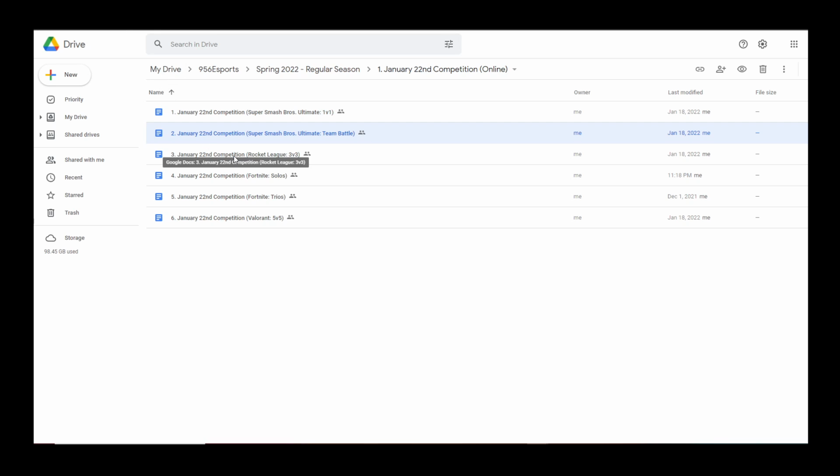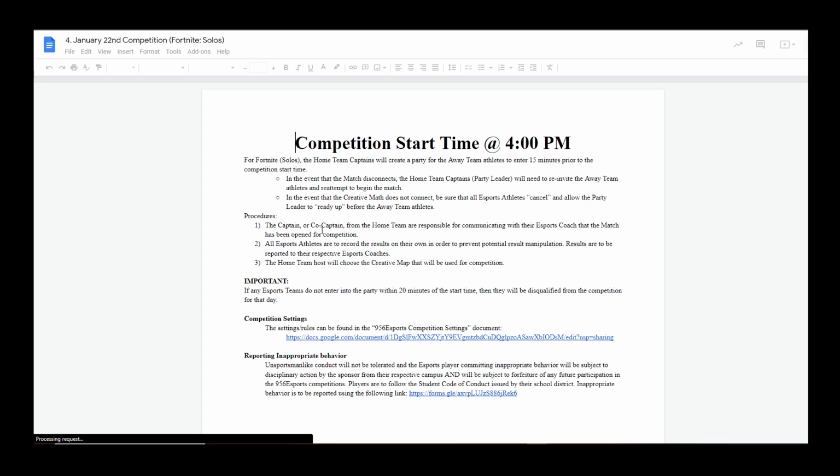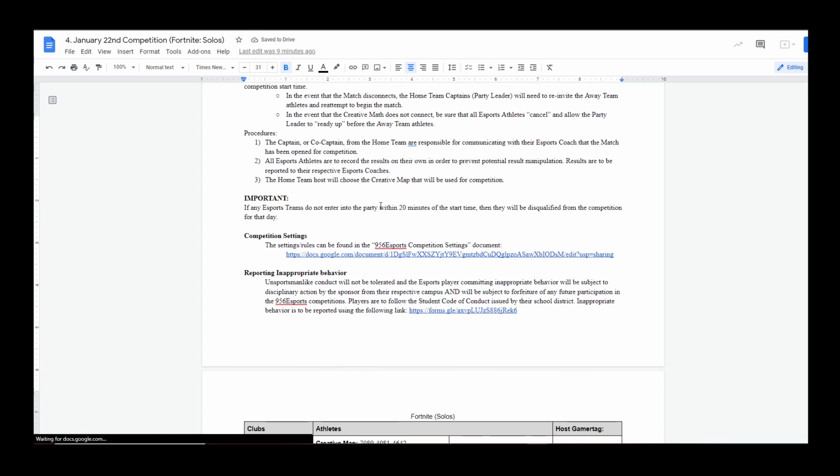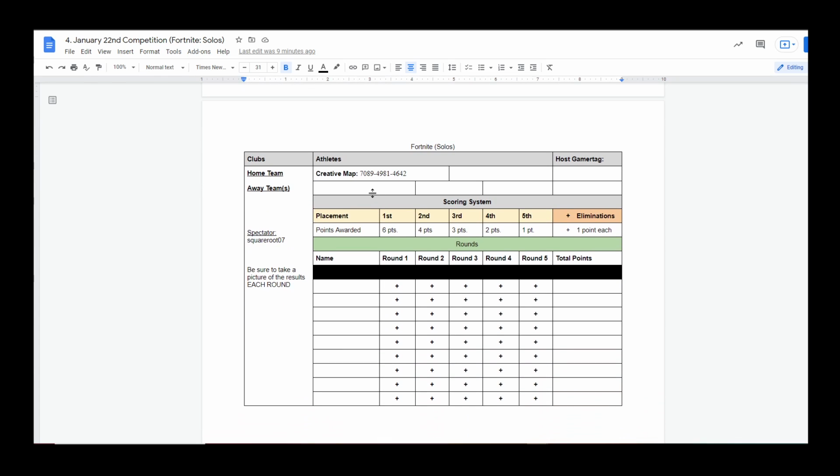Going back to Rocket League is the same thing. It's straightforward. It'll have the arena for the different teams to compete. Fortnite is a little different. With Fortnite, it starts at 4, you'll be designated a particular group of athletes. There's one home team and several away teams. Each of the team members will be located in these 4 locations. The hosting gamertag will be here for everyone to add their gamertag. So you will be looking for this particular gamertag.